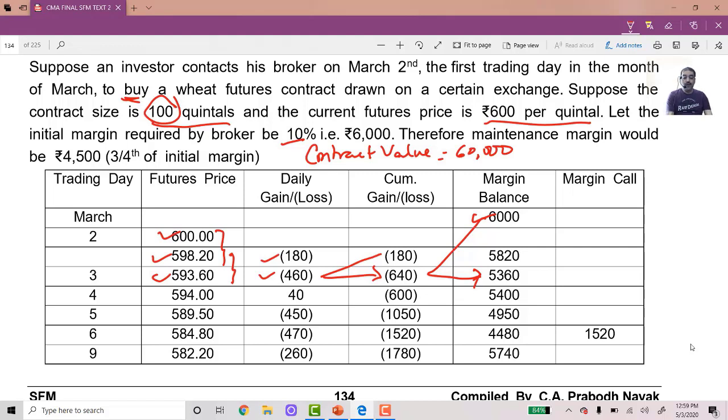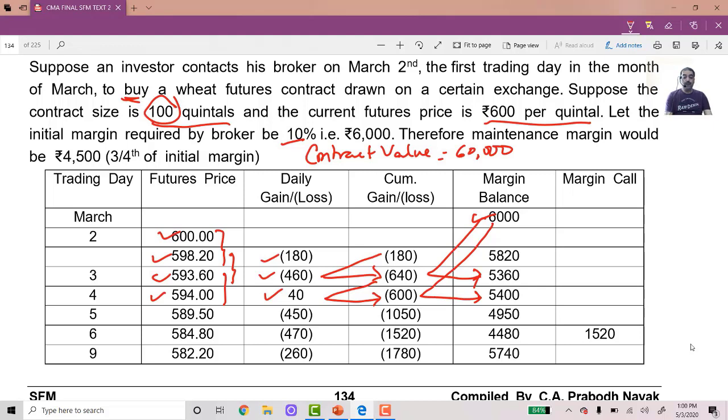Okay. Fourth day, again it is 594. It increases by 40 paise. 40 paise into 100 quintals will give you 40 profit now. It has increased, no? So profit of 40. From 640 loss, profit of 40, 640 minus 40, 600 net loss. 6,000 minus 600 will give you 5,400.